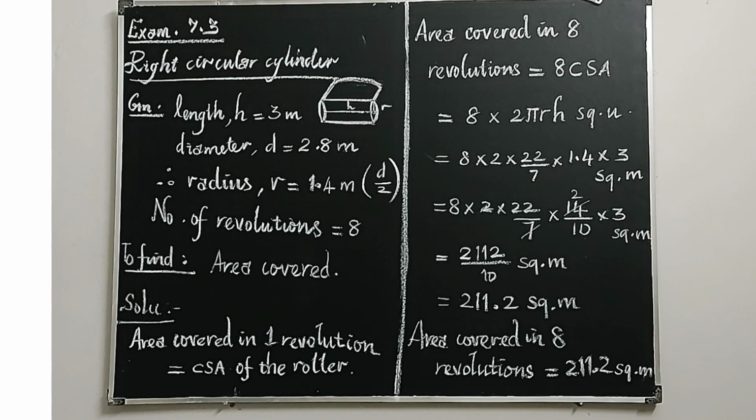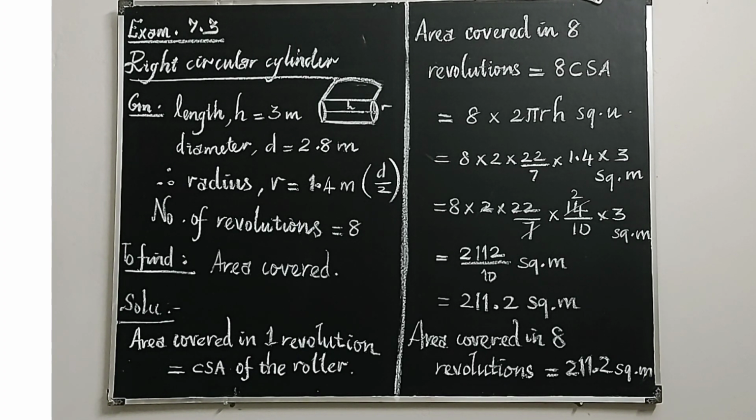The roller is in the form of a cylinder. And in one revolution, that is when rolling it once, what is the area covered by it? It covers the curved surface area. In one revolution, the roller covers an area equal to its curved surface area. Like the same, you all saw the road roller whose wheel is in the shape of a cylinder.